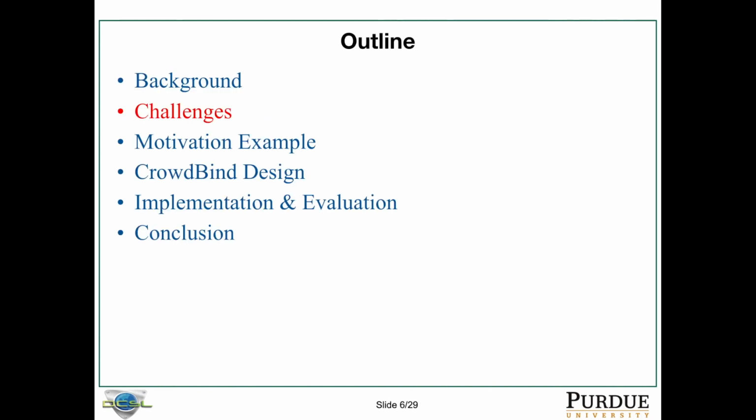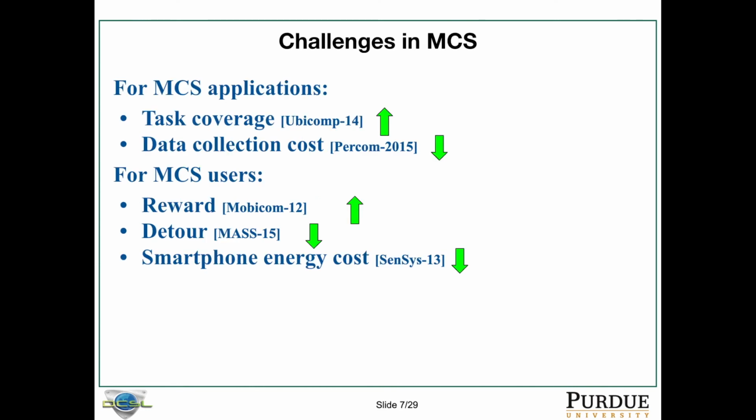Next, I'm going to talk about the challenges we are going to solve. So for MCS applications, they want to maximize the task coverage because tasks are accomplished by the users. Also, they want to reduce the data collection cost because the application sometimes needs to pay the users for contributing data. And for MCS users, they want to maximize their reward or incentive, and they want to reduce their detour because some tasks may ask a user to go to some place that is out of their daily routine. And the smartphone energy cost needs to be reduced as well because users do not want the application to drain